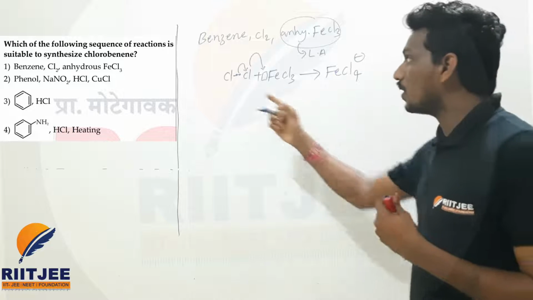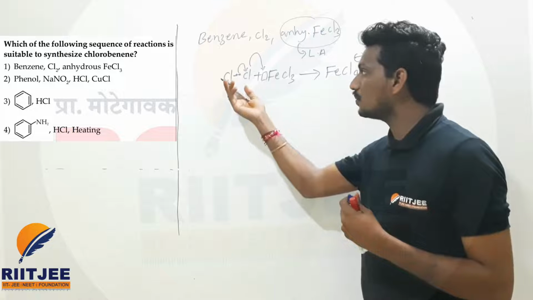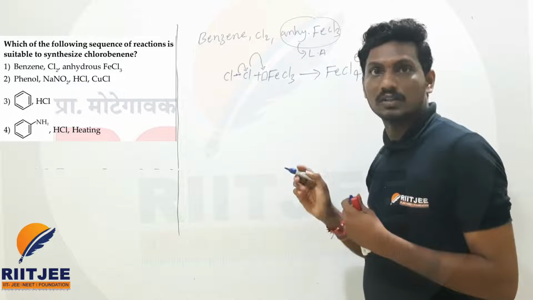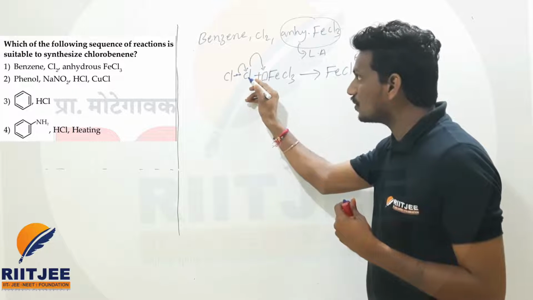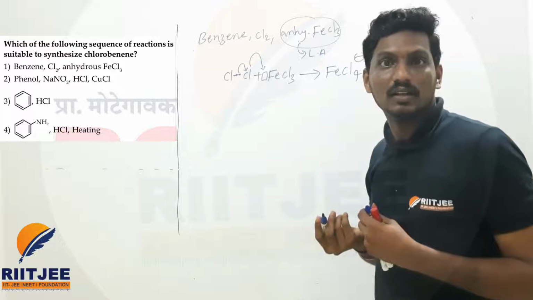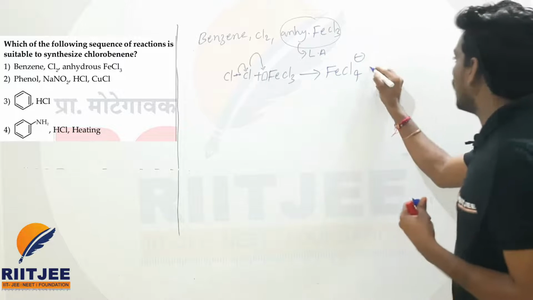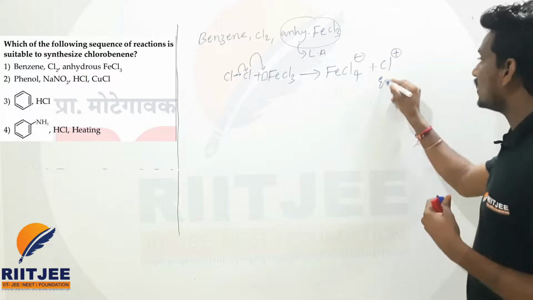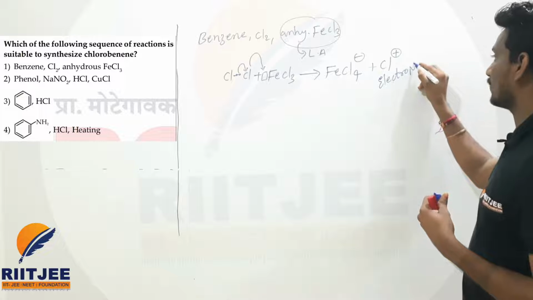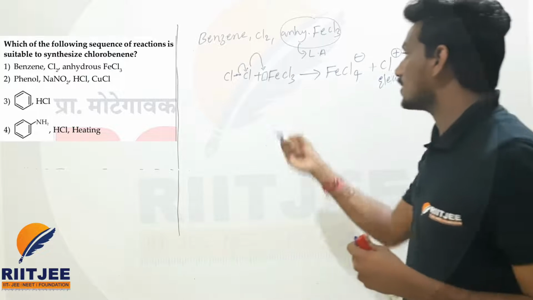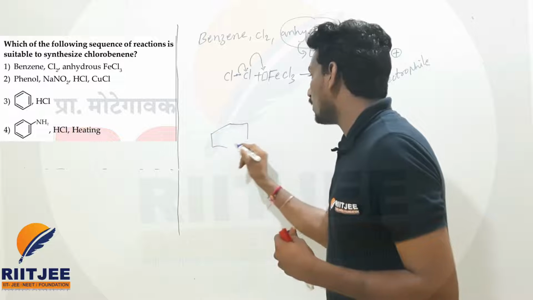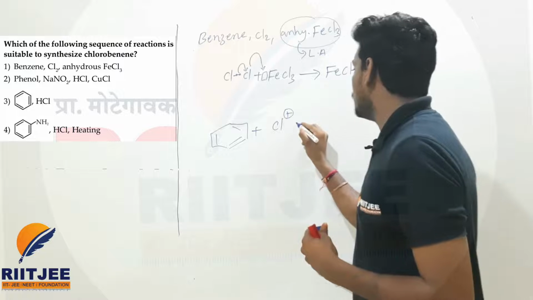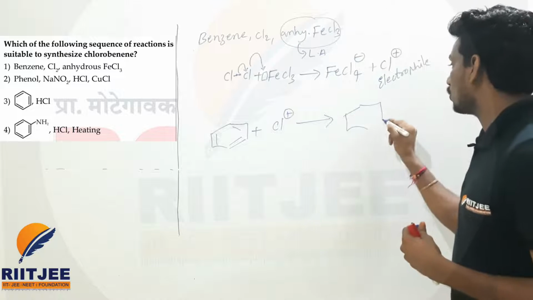FeCl4 minus. But whatever the chlorine is there, what about this chlorine? So 2 electrons are present in the bond between the chlorine and chlorine. Now 2 electrons shifted to this chlorine. Now this chlorine is losing the electron. It is an electron deficient species. On this chlorine you will have the positive charge, beta, Cl plus. Now this acts as an electrophile in this reaction. So benzene is there. Benzene acts as a nucleophile, we studied in the class. So when it reacts with the electrophile, there is a formation of the corresponding chlorobenzene.